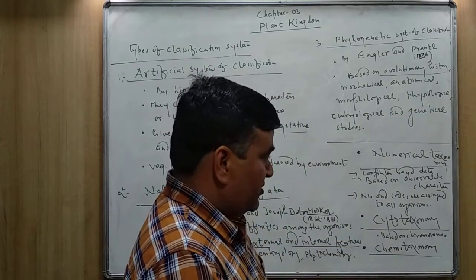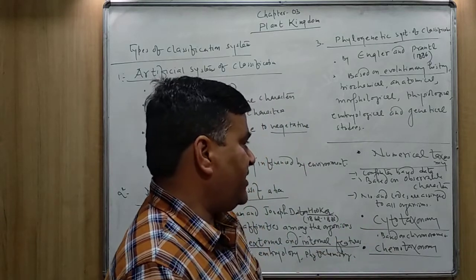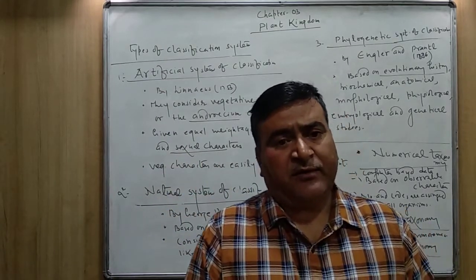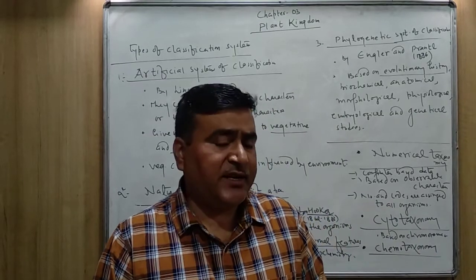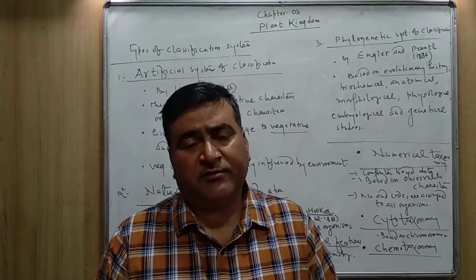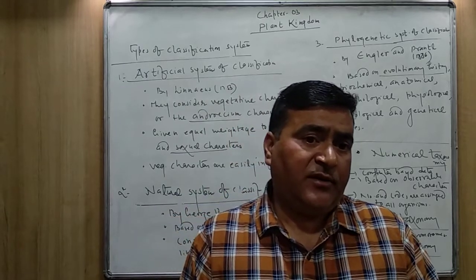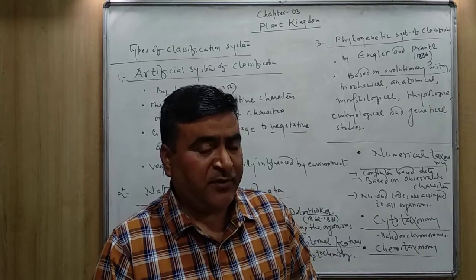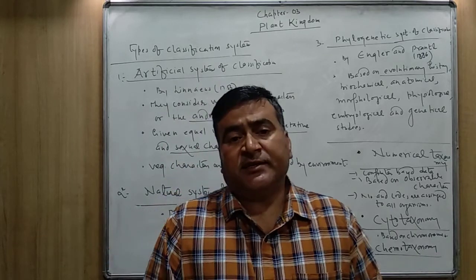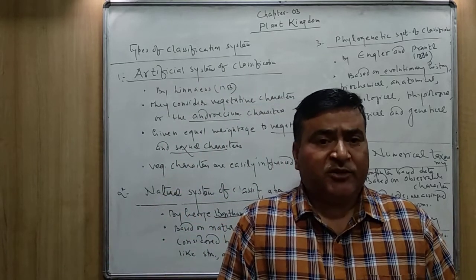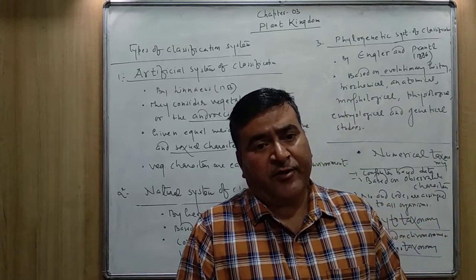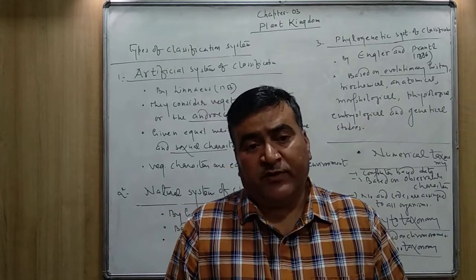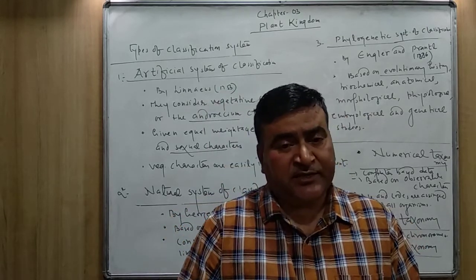Second, cytotaxonomy. What do you mean by cytotaxonomy? As the name indicates, cyto means cell, the study of the cell. Cytotaxonomy means the taxonomy or the study of the plants based on the structure of the cell, and especially in cytotaxonomy we consider the structure of the chromosomes, position of the centromere, types of the chromosome, whether it is acrocentric, metacentric, telocentric.